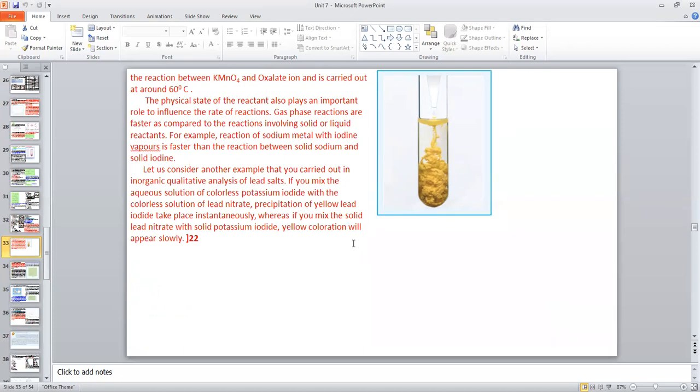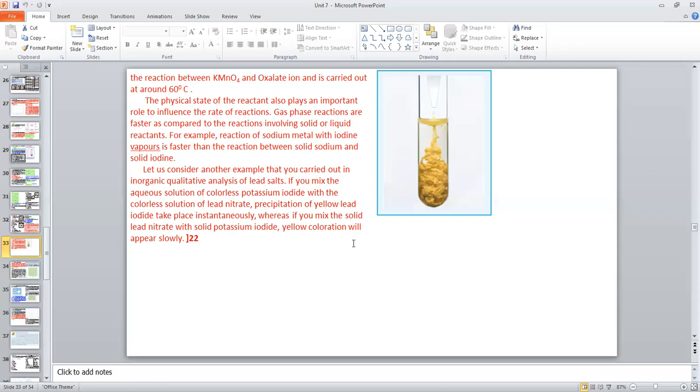Okay. Now let us take one example. The reaction of sodium with iodine vapor is rapid, more fast than the reaction of solid sodium with solid iodine. The reaction between solid iodine and solid sodium is very slow. At the same time, the reaction of solid sodium with iodine vapor is rapid. Okay, another example you see,